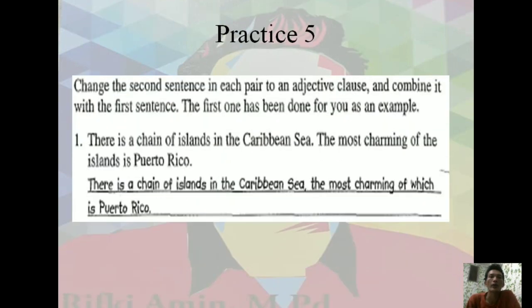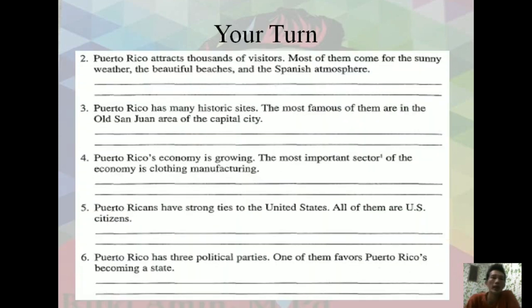Okay, next is your practice 5. Change the second sentence in each pair to an adjective clause and combine it with the first sentence. I provide you an example in the first one. There is a chain of islands in the Caribbean Sea, and the most charming of the islands is Puerto Rico. Combined: there is a chain of islands in the Caribbean Sea, the most charming of which is Puerto Rico. Okay, your turn here. Same, I provide you 5 questions to combine.